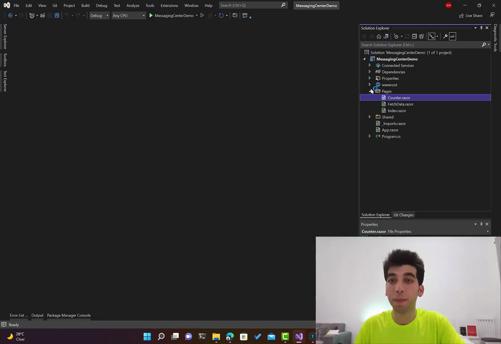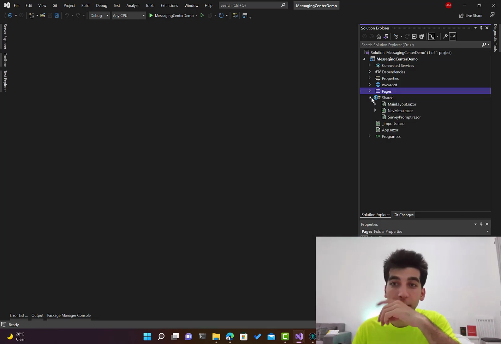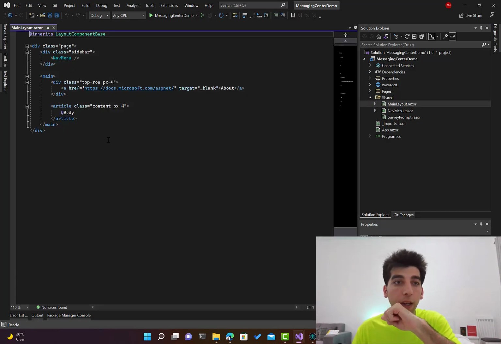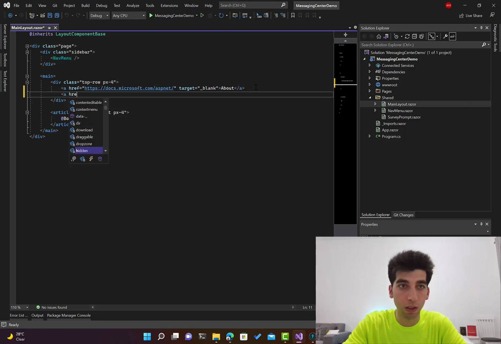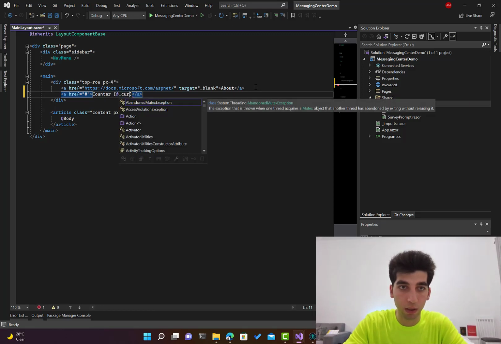The next step is I'll be receiving that from the main layout. So let me open the main layout, and here we have this about. I will add something beside it. I will add another anchor. I'll say counter at current count.